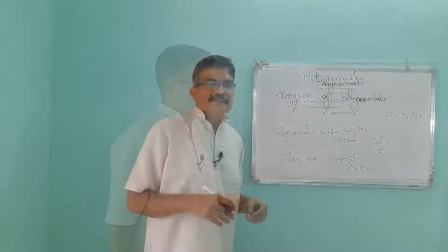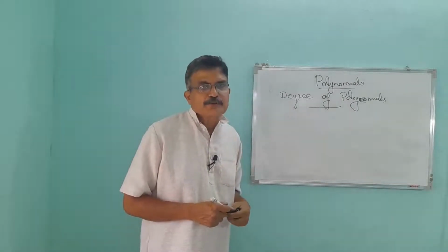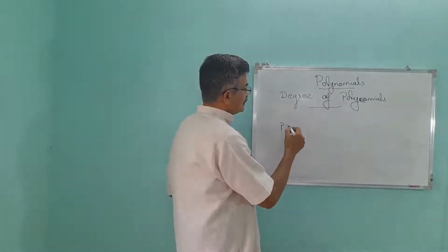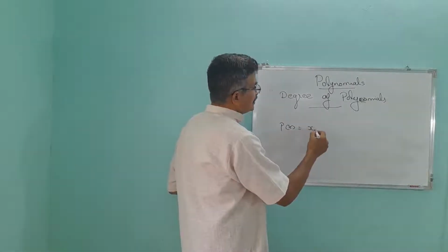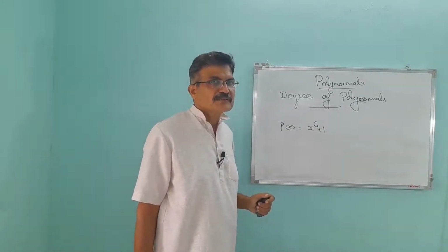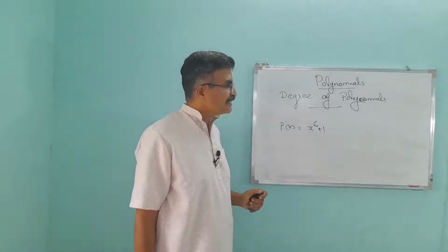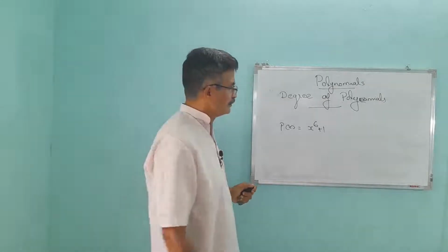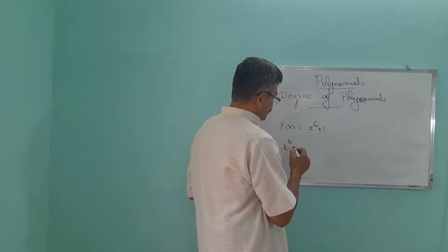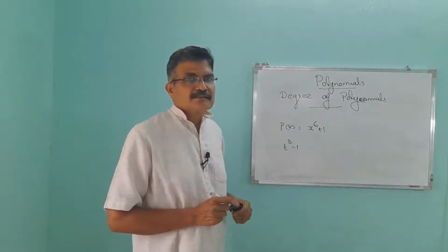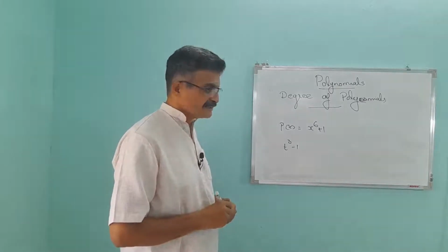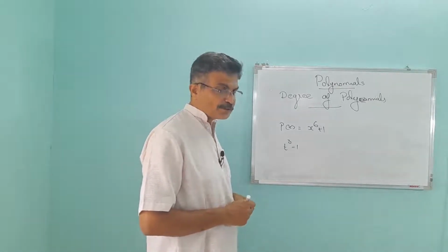Okay. The highest power of the variable in a polynomial is called the degree of the polynomial. Consider a polynomial p(x), x raised to 6 plus 1. What's the highest power of the variable here? 6. So the degree of the polynomial is 6. Then t raised to 3 minus 1. What's the highest power? Yes, 3. So the degree of the polynomial is 3.